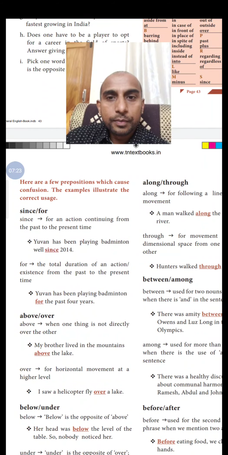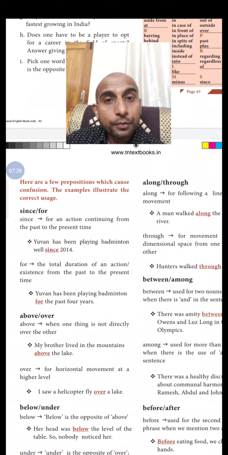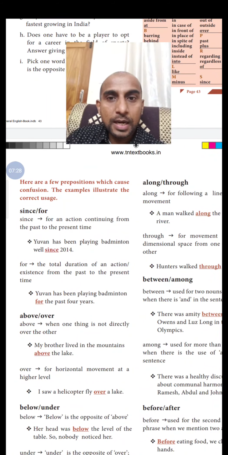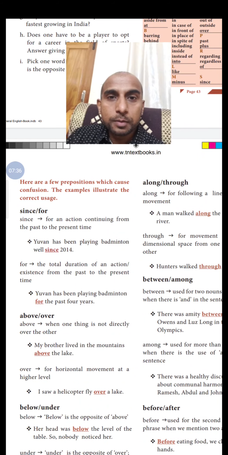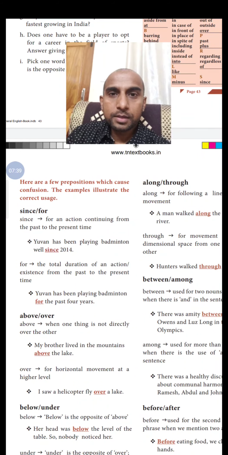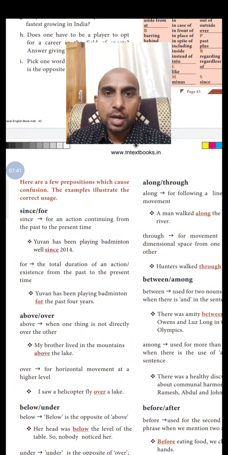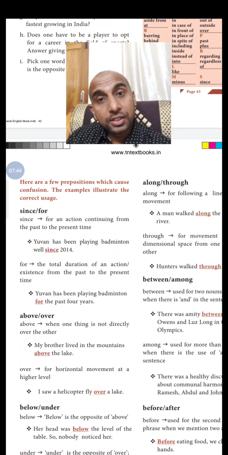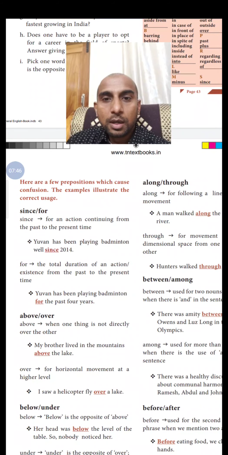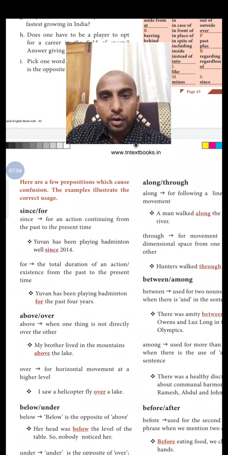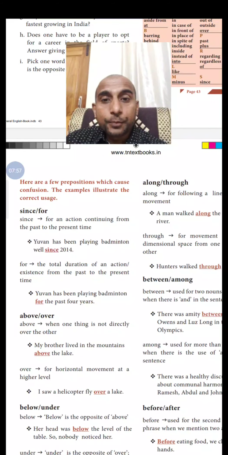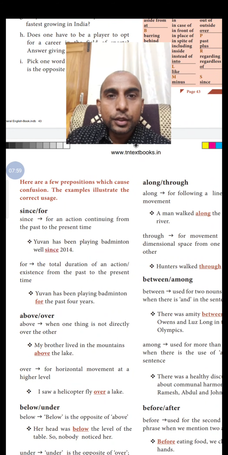Since and for. Since is used for an action continuing from the past to the present time. That is why you'll use since. But when will you use for? For the total duration of an action or an existence from the past to the present. So that means it is over. For means it started in the past and it ends now. But since means it started in the past and still it is continuing. You can look at the example. Yuvan has been playing badminton well since 2014. So he is still playing. Now look at the example for for. Yuvan has been playing badminton for the past 4 years. So past 4 years he played, the duration is over.